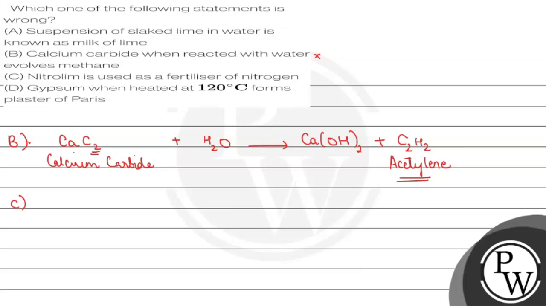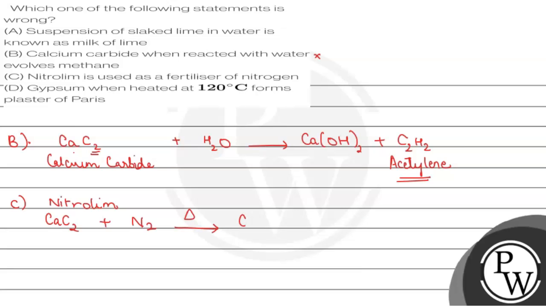Now let us look at the third statement which says nitrolim is a fertilizer of nitrogen. Nitrolim is formed when calcium carbide reacts with nitrogen.